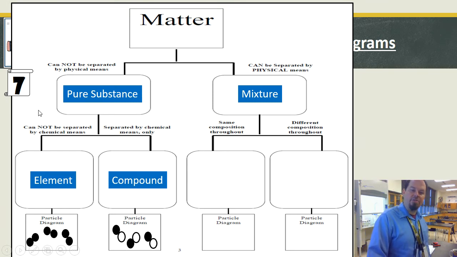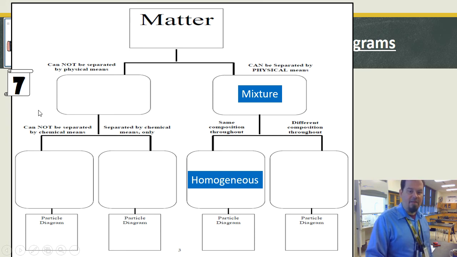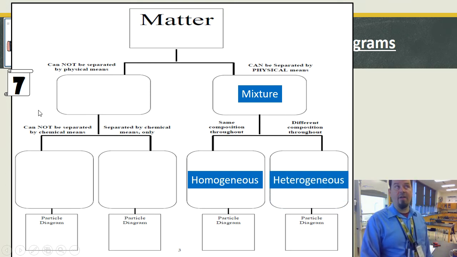Same composition throughout is what we call a homogeneous mixture. Homogeneous means same. Homo means same. So if I'm the same throughout, can't see any difference between the top and the bottom, I set it down, it doesn't settle out, it's a homogeneous mixture. True solution. If I see differences throughout it, like Italian dressing, there's all sorts of different colored small particles in Italian dressing, that would be heterogeneous. I can see different things.